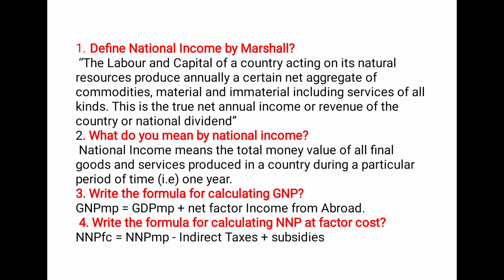The labor and capital of a country acting on its natural resources produce annually a certain net aggregate of commodities, material and immaterial, including services of all kind. This is a true net annual income or revenue of the country, or national dividend. So we should write the name of the economist. You will know the name because you would have seen the previous slides. Yes, I think you have guessed it right. It is none other than Alfred Marshall. So whenever you write this definition, please write Alfred Marshall towards the end.